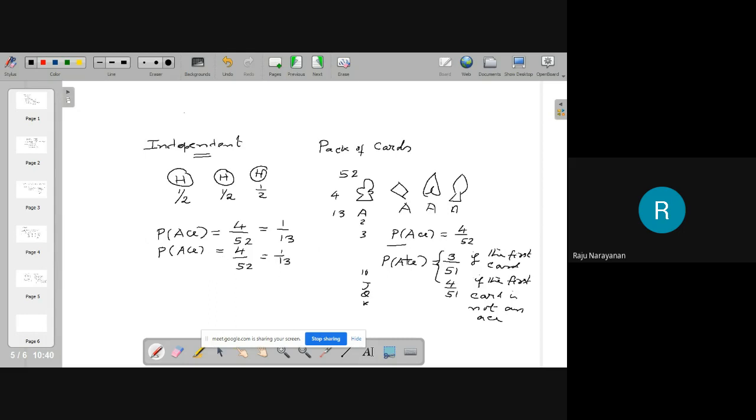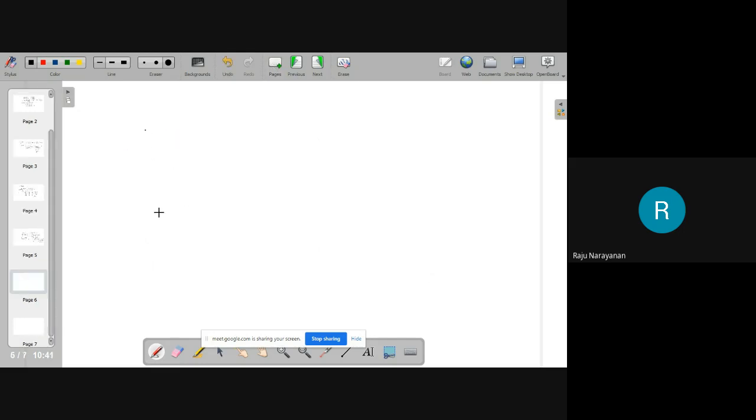But here, the probability of getting an ace in the second draw depends on the card you have drawn in the first draw. If it is an ace, it is 3 by 51. If it is not an ace, it is 4 by 51. Here the events are dependent events. Now the information.